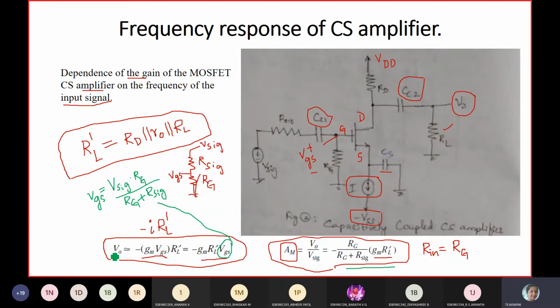So first we write V naught. V naught is equal to I into RL dash. I means the current that flows between drain and source, which is GM VGS. So VGS we need to find out from the input side, that is voltage divider rule. So VGS is equal to V signal into Rg by Rg plus R signal. So we have substituted in this and we got a midband gain, V naught by V signal. Yes?